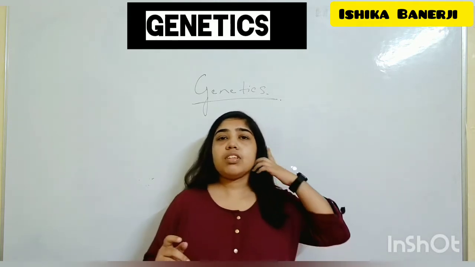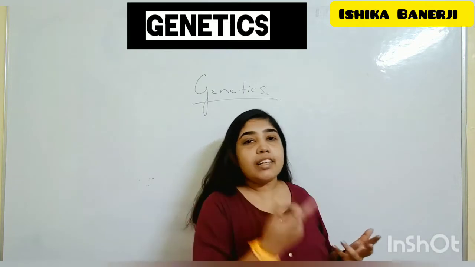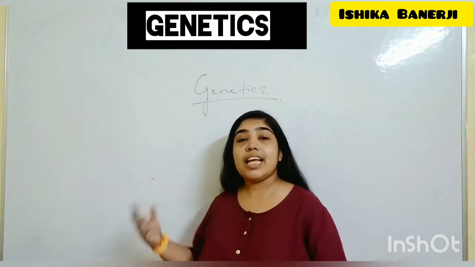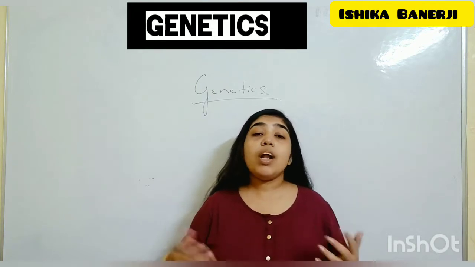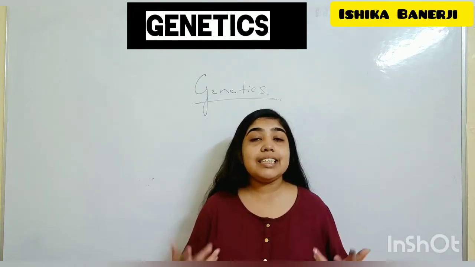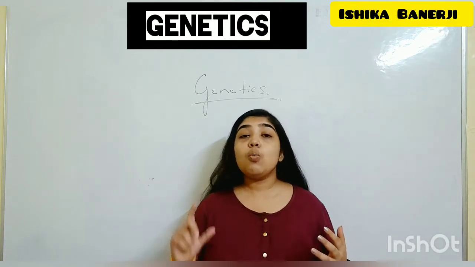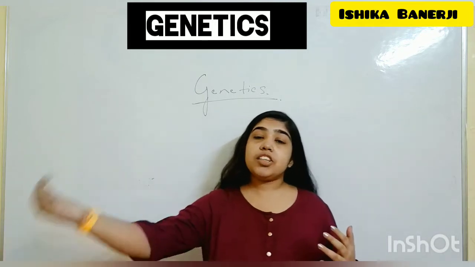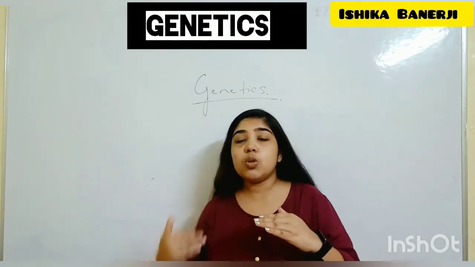Now see, when we are born, our parents say that the nose looks like the father's, or the eyeball color is like this, or the hair is curly, or the hair is straight. These are nothing but the similarities which we gain from our parents, which come from one generation to another generation, and again from that generation to the next.